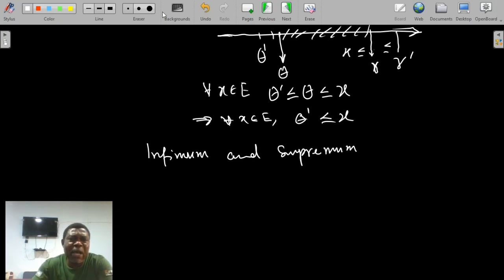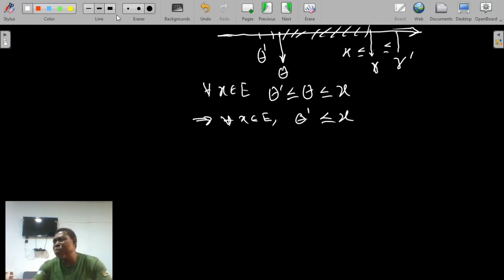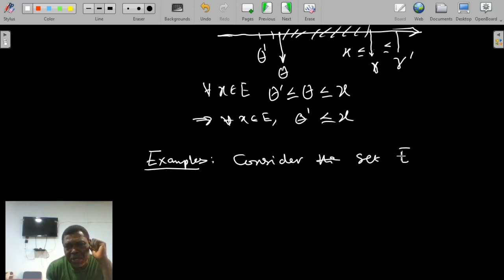But before I go into this concept, let me give some examples so that people may appreciate what we are doing. Let us consider the set E equals the open bounded interval (-5, 2).